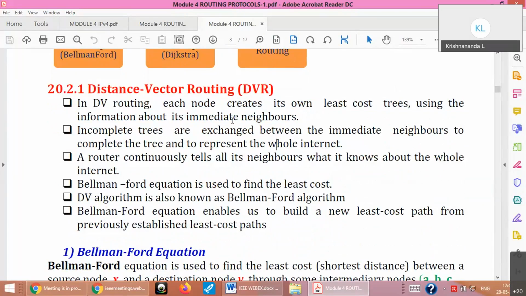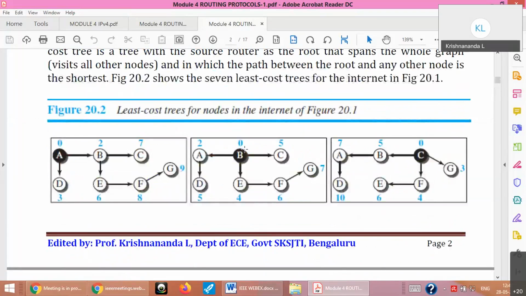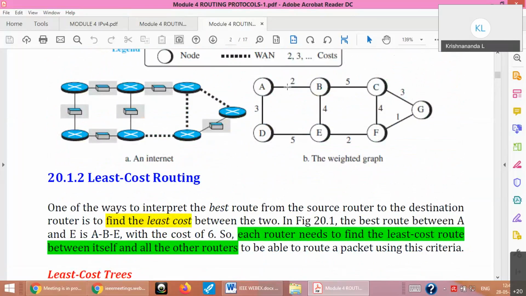How it will talk to its neighbors, immediate neighbors. Immediate neighbors are the ones which are directly connected. For example, in this diagram, A and B are immediate neighbors and A and D are immediate neighbors because they are directly connected. A and E, even though on the graph it looks very similar, are not neighbors because A and E are not directly connected.